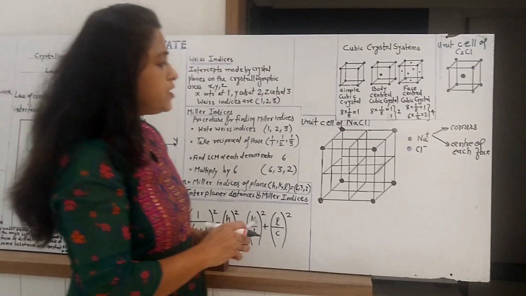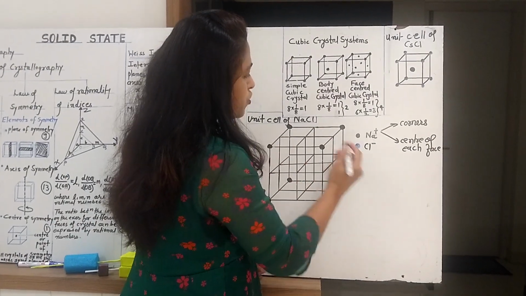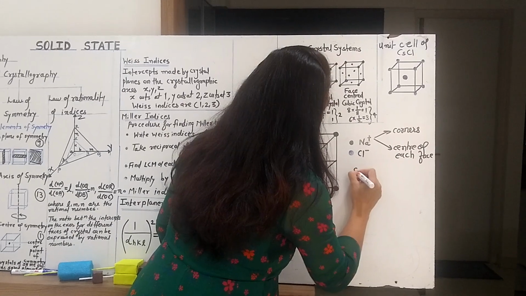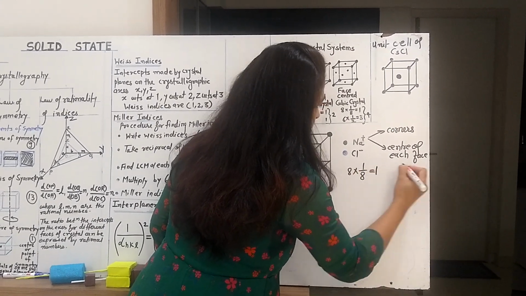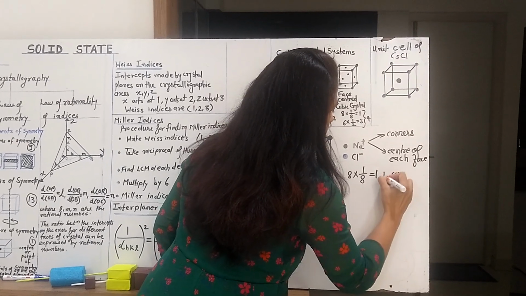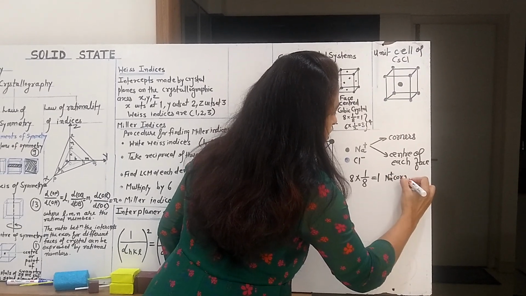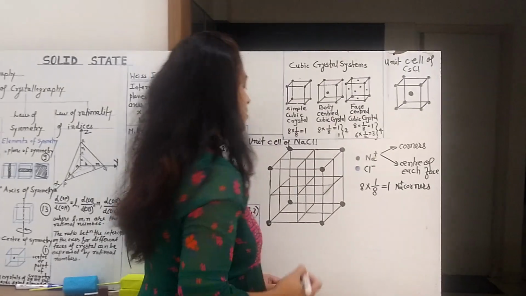And we know that there are a total of 8 corner points. So the contribution of Na+ is 8 into 1 by 8 equals 1, which are present at the corners.